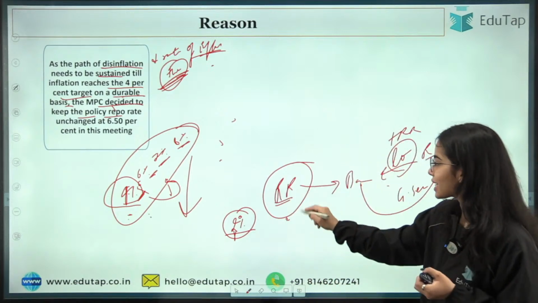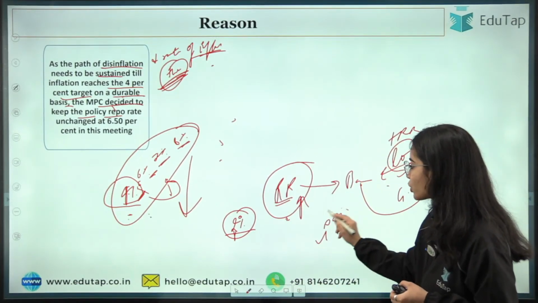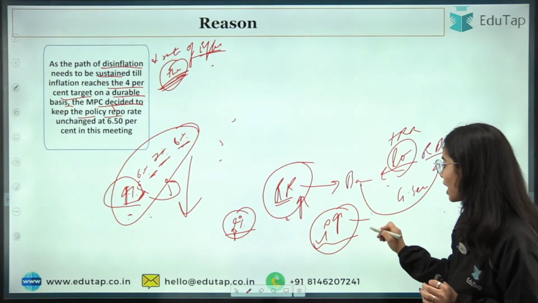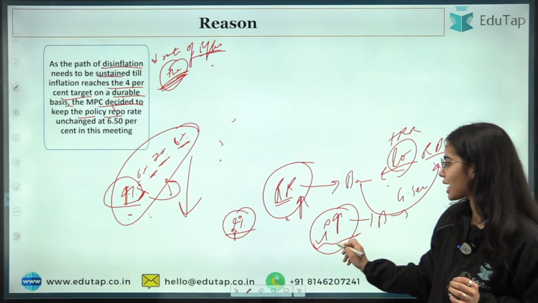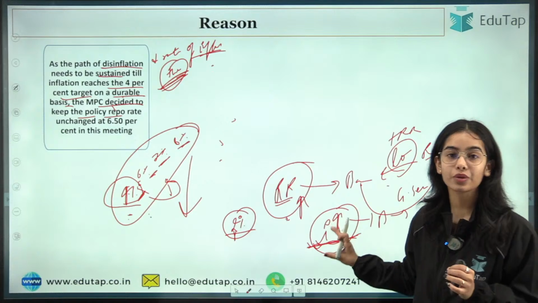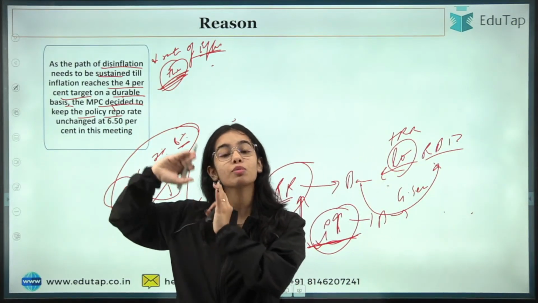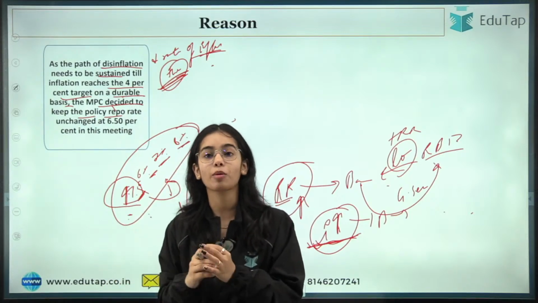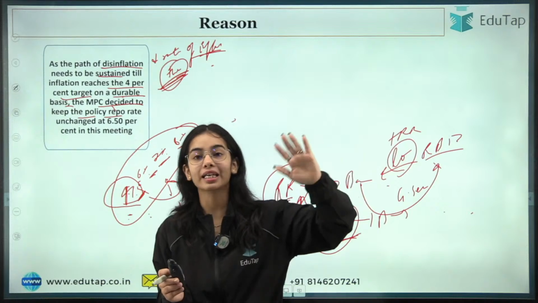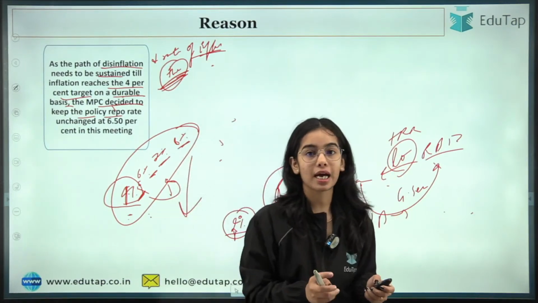If the repo rate is kept at high percentage, then the interest rate will also be kept at a high percentage, so that the banks are giving the loans to the customers at a sustained percentage, at a high interest rate, so that the customers are not taking too much of the loans and there is not too much of the money supply that is increasing in the economy, because too much money in the hands of people can lead to too much of the demand that can further push the inflation higher, okay. So this is the idea.